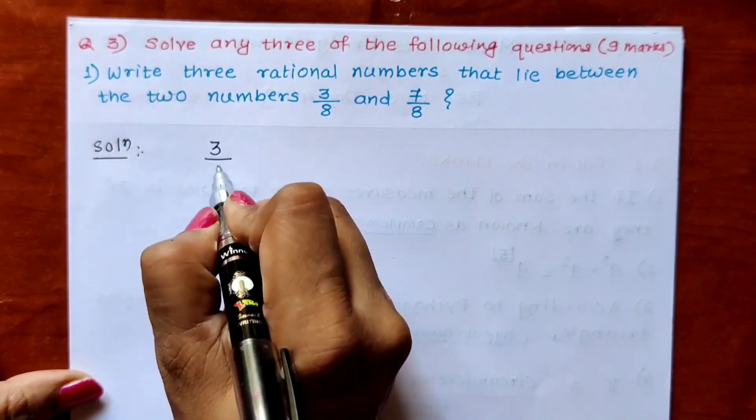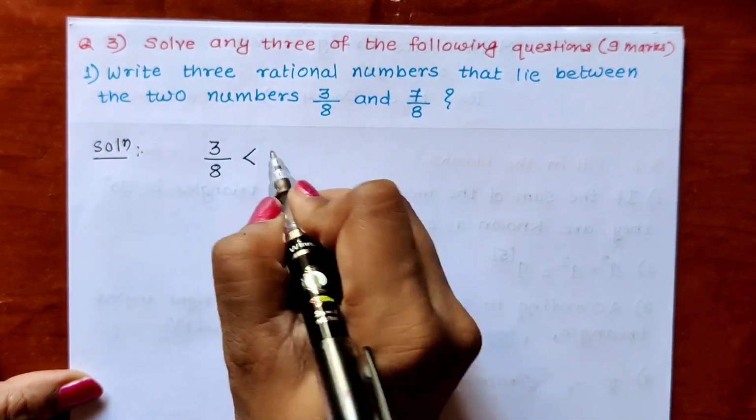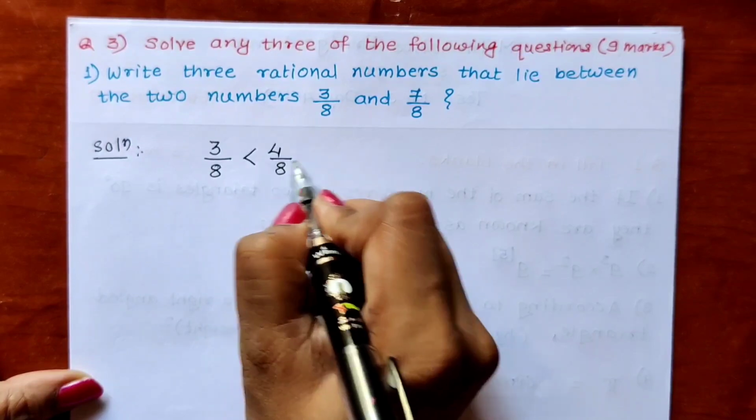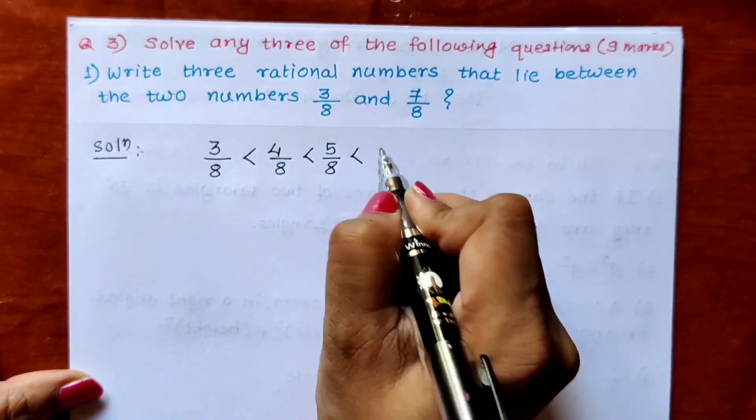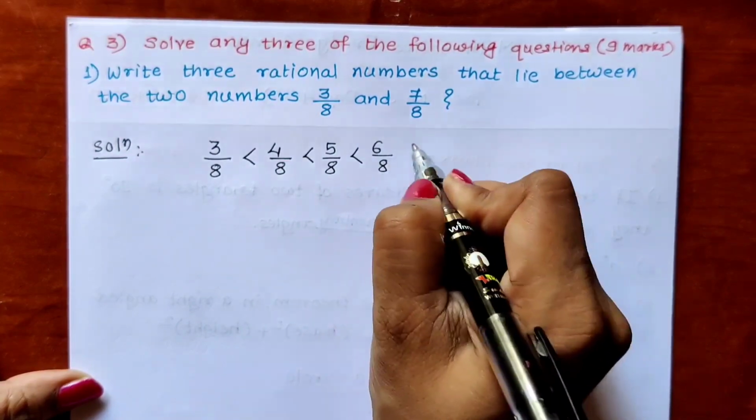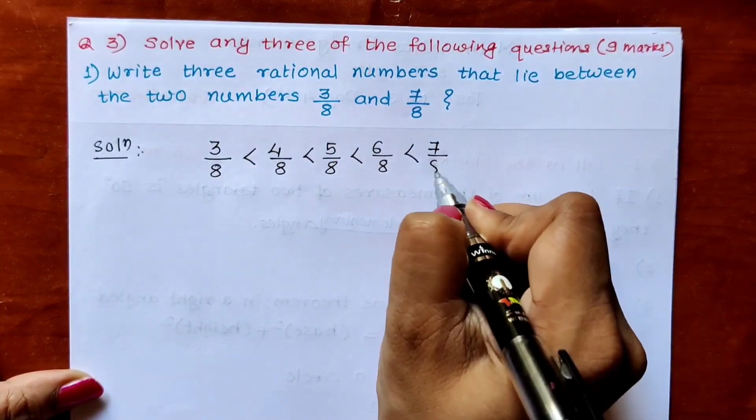So we know 3 upon 8 is smaller than 4 upon 8. It is smaller than 5 upon 8. It is smaller than 6 upon 8, and it is smaller than 7 upon 8.